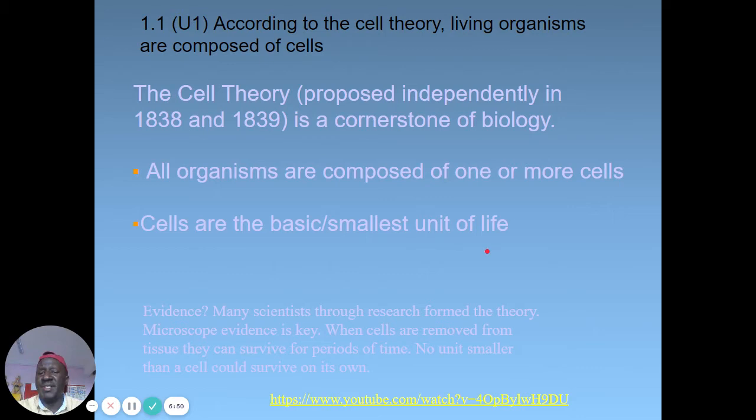So, what is the evidence? Many scientists, through research, formed the theory. Evidence is key. For us to come up with this, different scientists went into their laboratories and came up with microscopes that could aid us to see all this. So what is the other theory? These three make what we call the cell theory: all cells arise from previously existing cells. So cells give rise to cells.